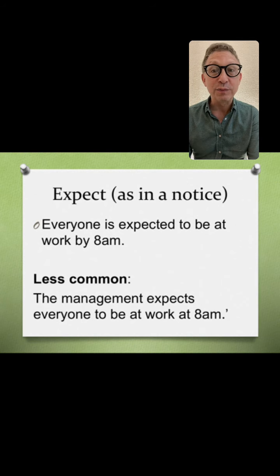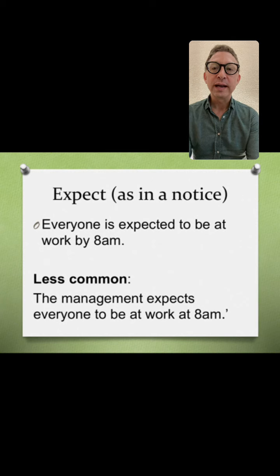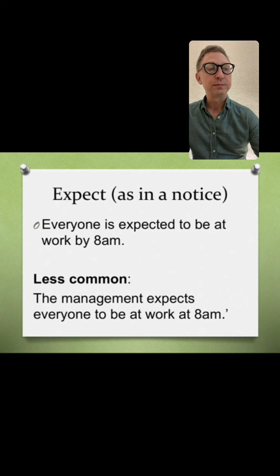That's the active form, but we don't say that in general. We say, "Everyone is expected to be at work by 8 a.m." So that's a passive form. When you don't need to tell us who is making the rules, when that's not important, when the rule is important, as it often is, then you use passive.